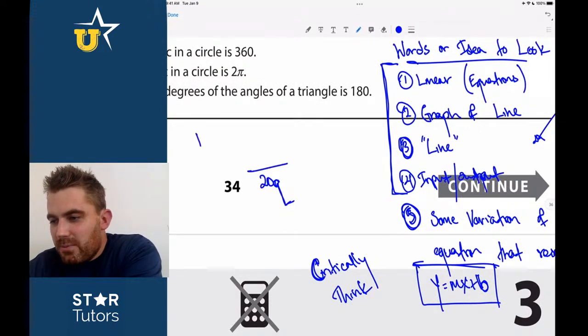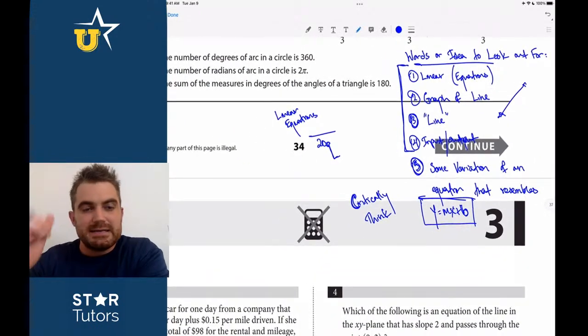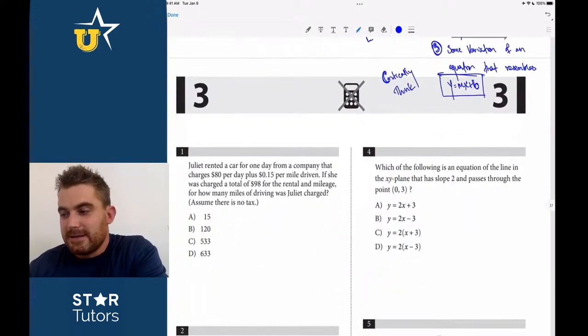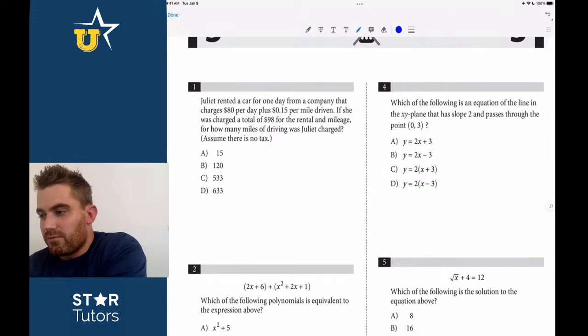Let's count up how many of those would be linear equations, and I guarantee that it's going to be a similar number to any SAT math form that you look at. Thumbs up, guys, if this makes sense, the importance of identifying these. Okay, so again, we don't necessarily think of question number 4 as a linear equation problem.